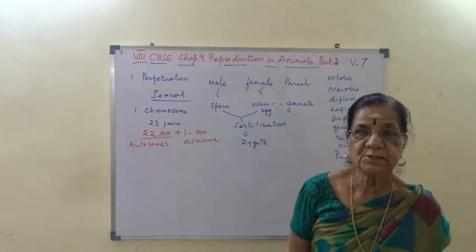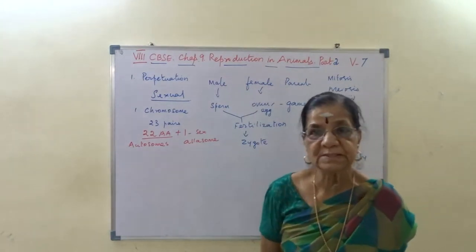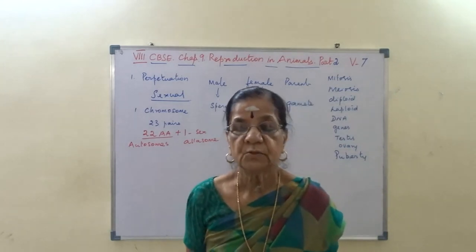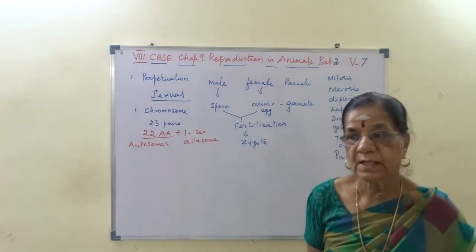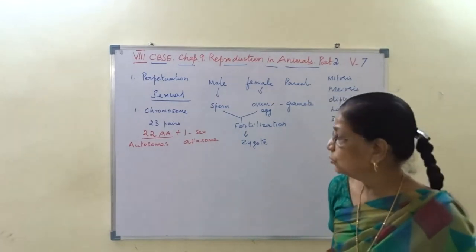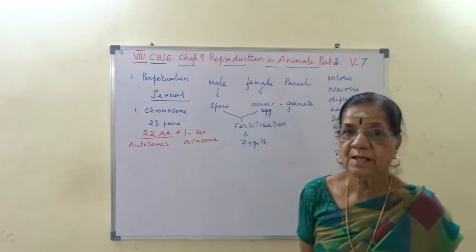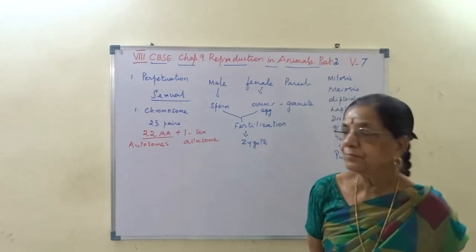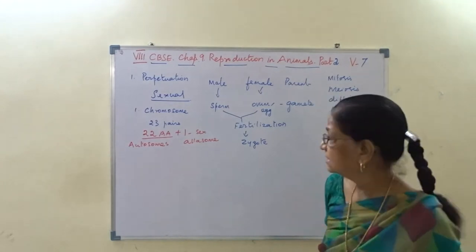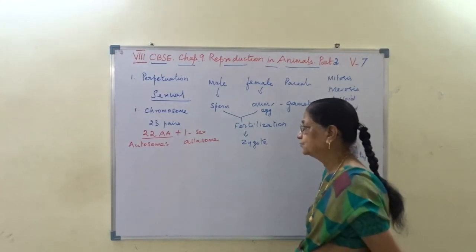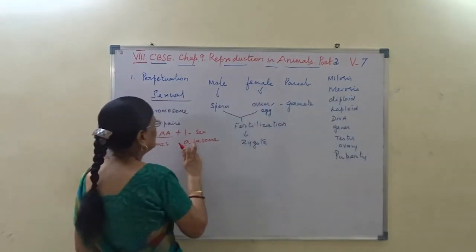Now these 23 pairs occur as 22 plus 1. In what way? 22 autosomes and 1 allosome. Otherwise, we say 22 body chromosomes, in somatic cells or vegetative cells, and one is present in the sex organ. That is called allosome. I hope you follow this.